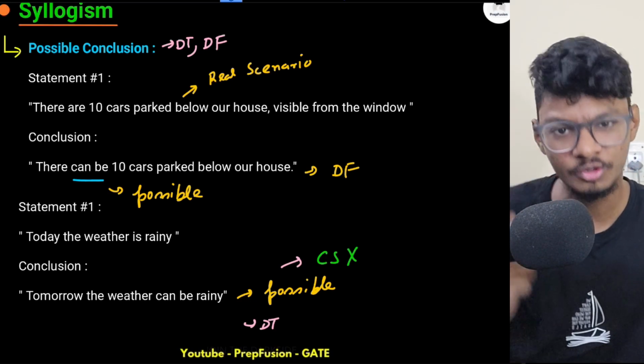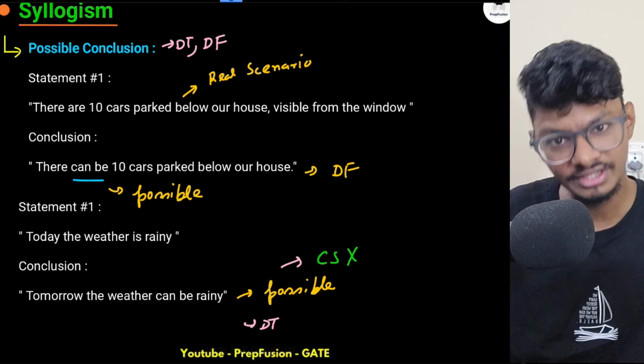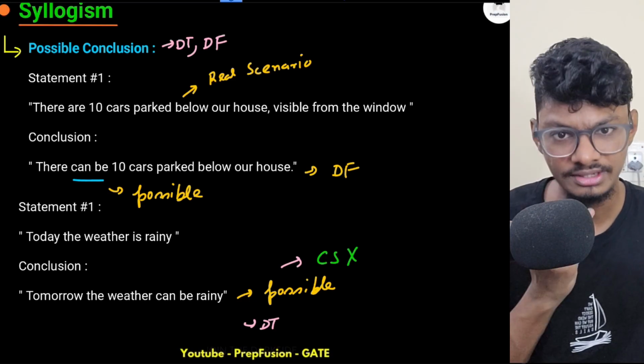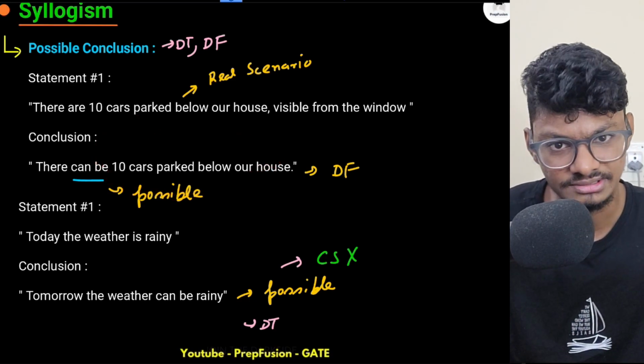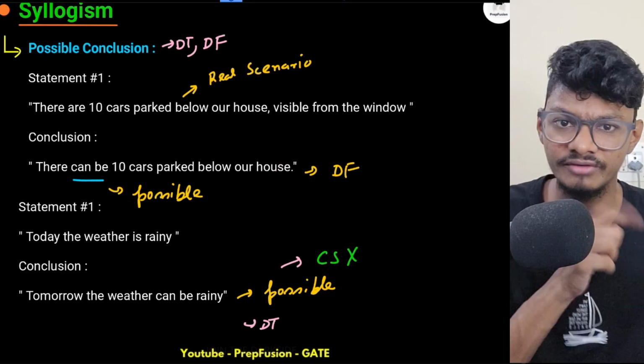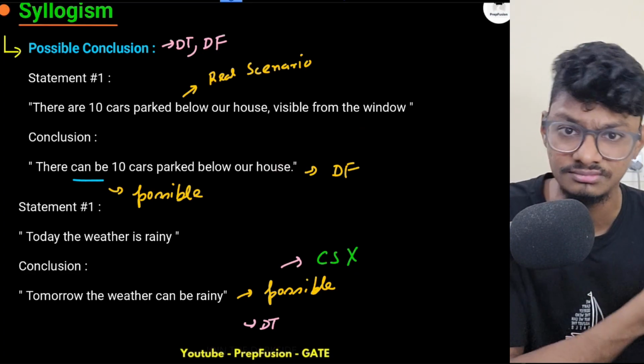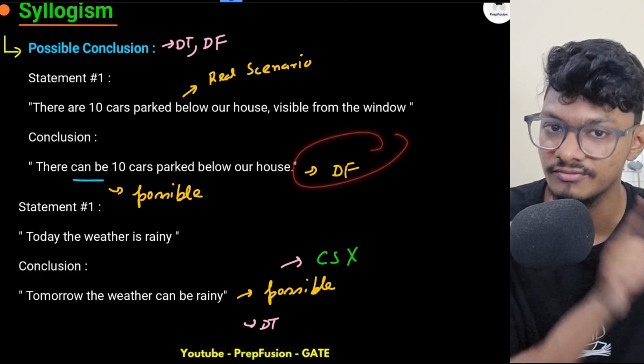I'm saying, are you joking, man? I already know there are 10 cars parked below my house. What type of statement is this? I already know, so you're definitely false. There is definitely 10 cars parked below. So that's why it is definitely false.